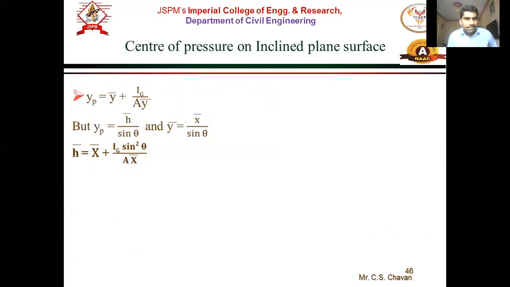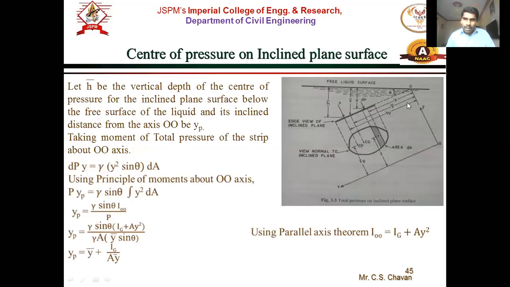Now the next step: yp is y bar plus Ig upon A y bar. Now these inclined distances are written in terms of vertical distances. What is y bar here? y bar sine theta is x bar, and y sine theta is x.